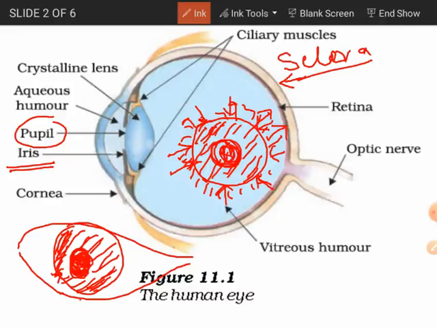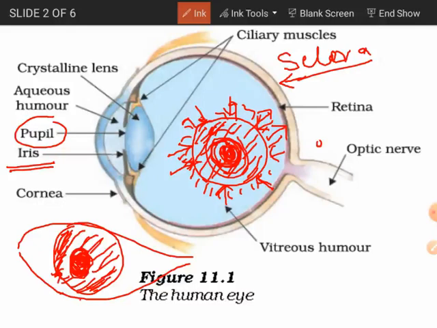You can try yourself to watch your own eye. After coming out from your room, where you had your eyes closed, if you come outside in the sun and watch your own eye just after opening your eyelid, you will see that the pupil becomes smaller and smaller, very small like that. Why? Because the function of the pupil is to control the amount of light entering inside our eye.